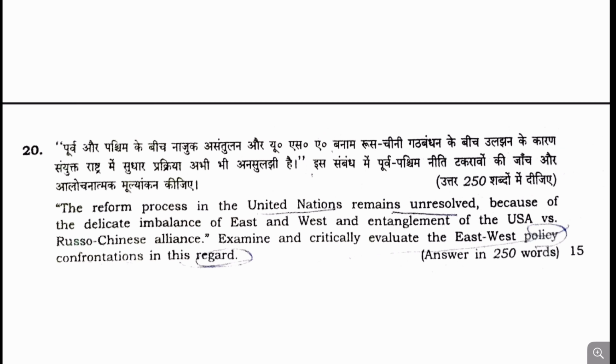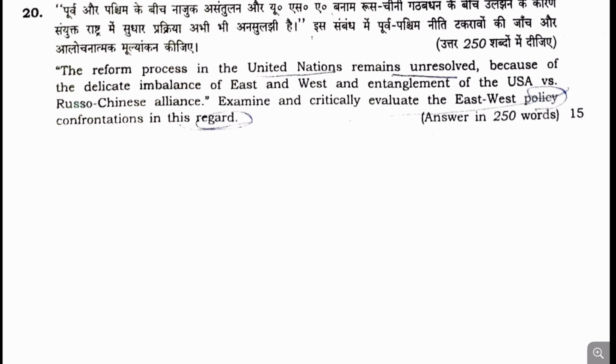Now moving to the last question, question number 20. The reform process of the United Nations remains unresolved because of the delicate imbalance between East and West, and also entanglement of the USA versus Russia-China alliance. Critically evaluate the East-West policy confrontation in this regard.